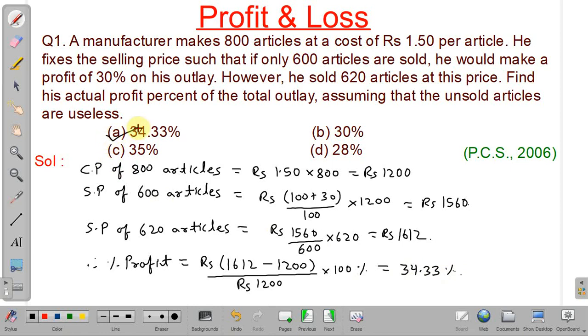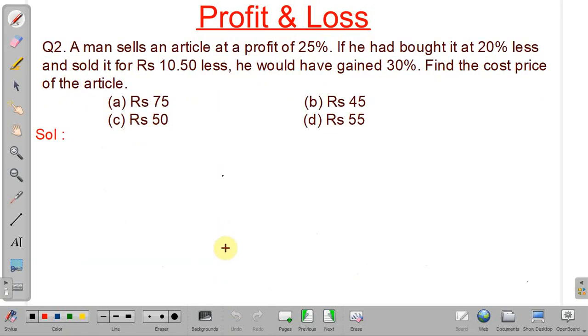We will discuss next problem. See, in this problem, what is given? A man sells an article with a profit of 25%. If he is able to reduce the cost price by 20% and sell it for rupees 10.50 less, he will still gain 30%. So we have to find the cost price of the article.